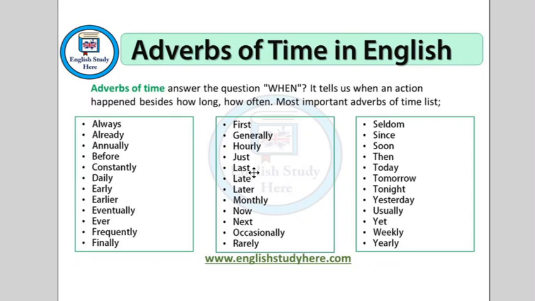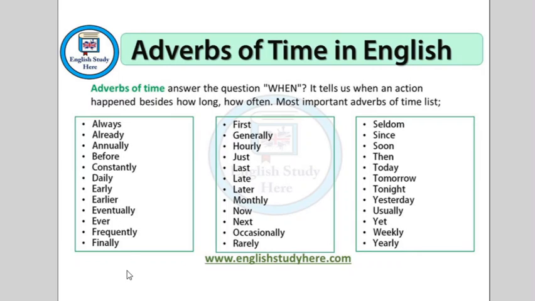Like I said, with the position, you might be first or last. You might be second, secondly, thirdly. We could talk about something happening occasionally, so happening now and then, or even rarely, which means it doesn't happen very often. And then we could talk about, okay, well, what about the days? We could say today, tomorrow, tonight, yesterday, and all those. Okay, so these are loads of examples here.